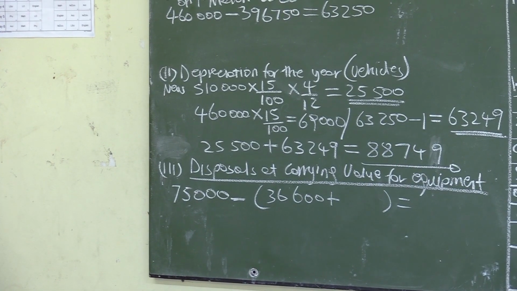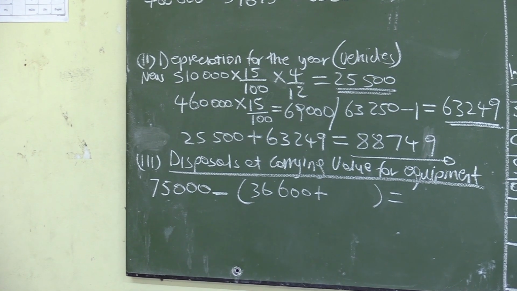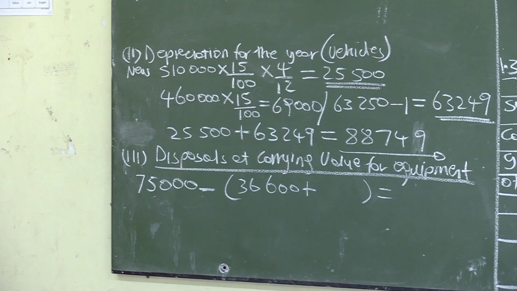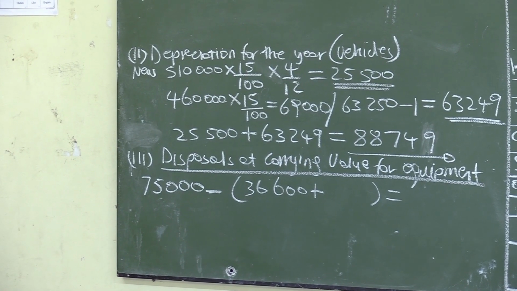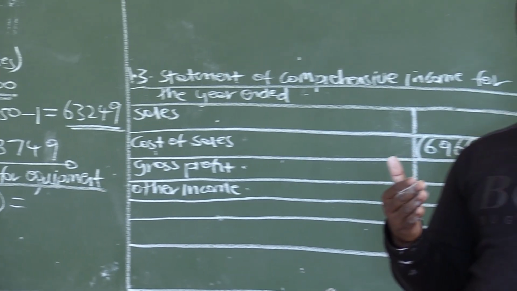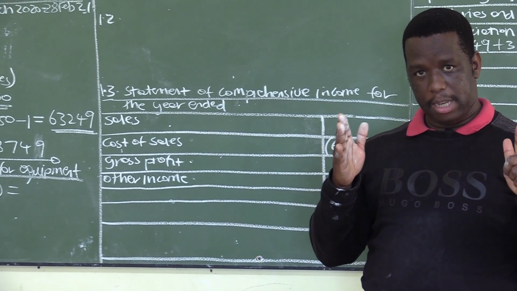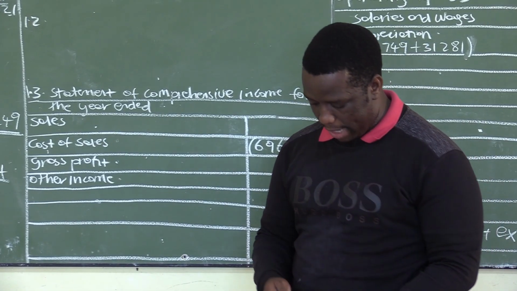This asset was sold on the 1st of October. So we use the asset from the 1st of March, which is March, April, May, June, July, August, September. We use it for 7 months and we sold it in October. So we need to calculate depreciation for 7 months, using the diminishing balance method.